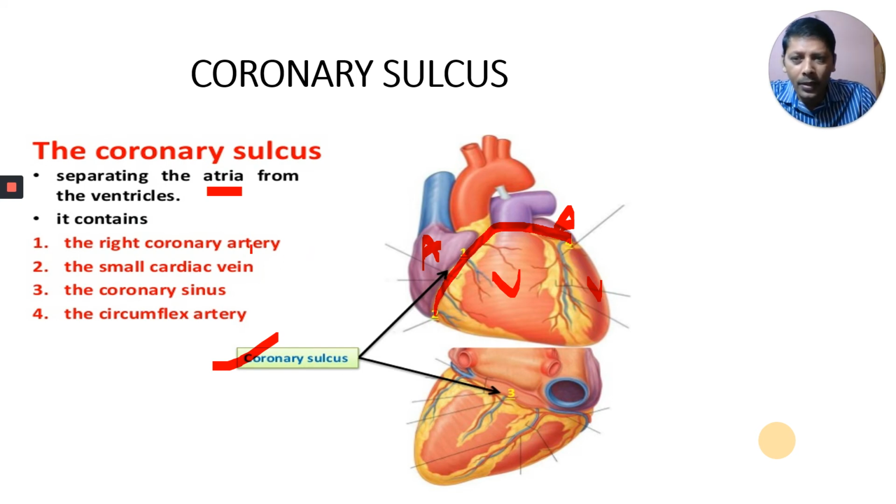It contains the right coronary artery, small cardiac vein, the coronary sinus and the circumflex artery. Okay, it is not given in our syllabus. This part is not there.